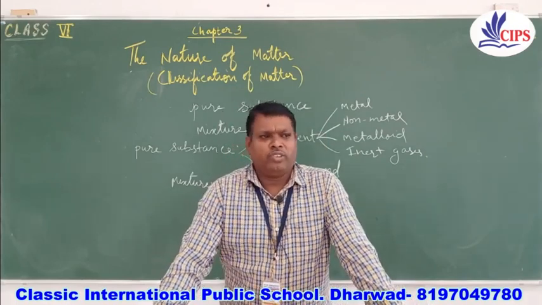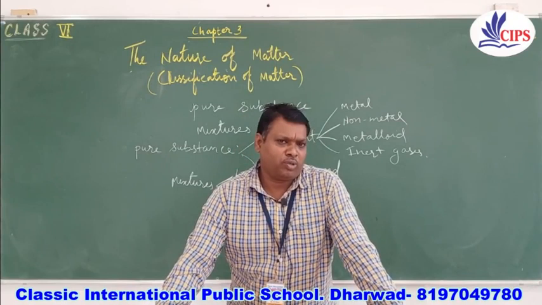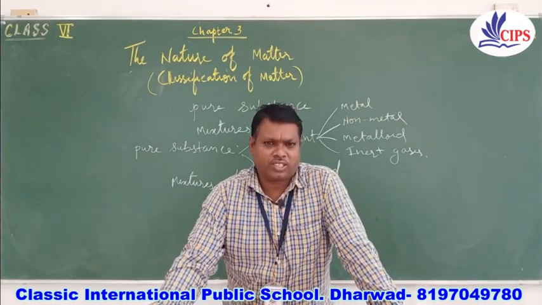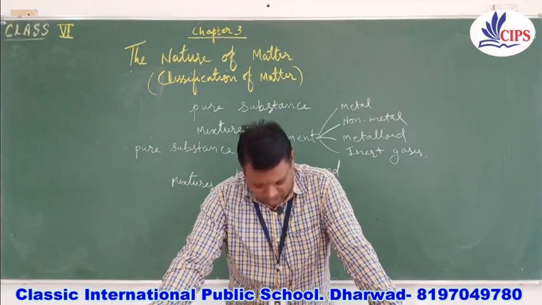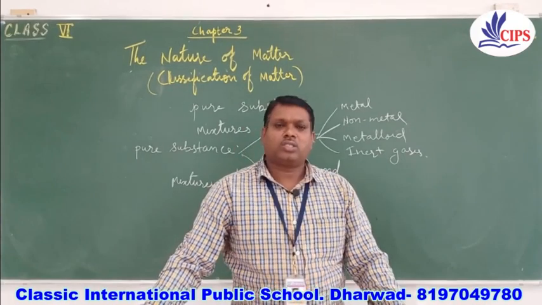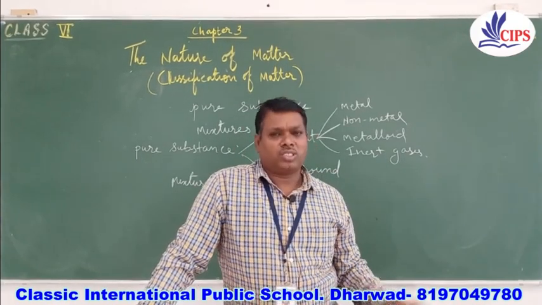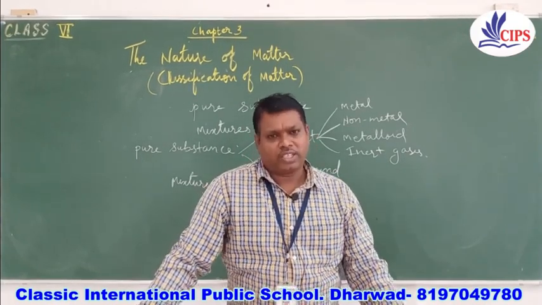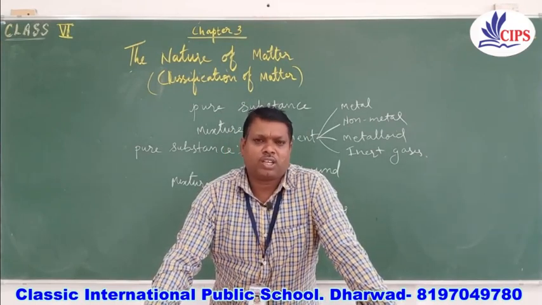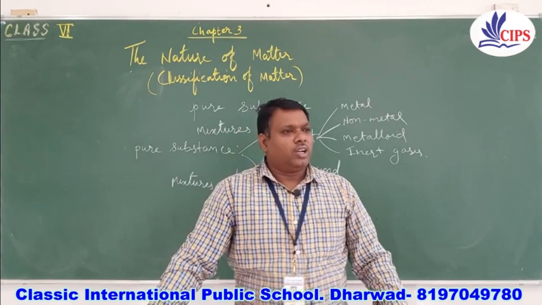because we may not get pure milk. It contains various minerals, traces and calcium components, so we can say that it is an impure substance, or a homogeneous type of mixture. Coke is also a mixture, which contains carbonated water mixed with carbon dioxide gas.